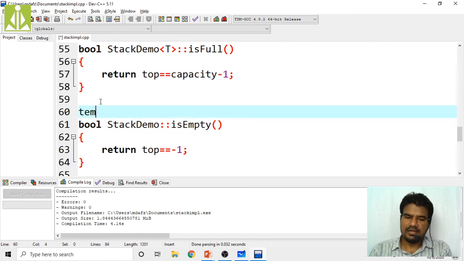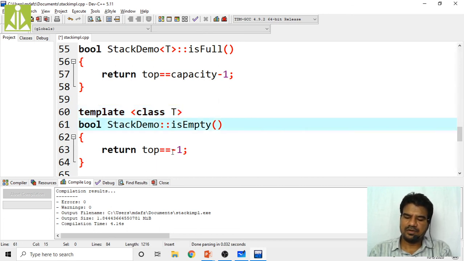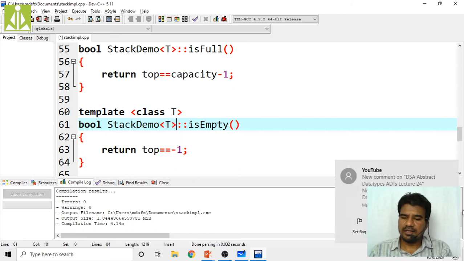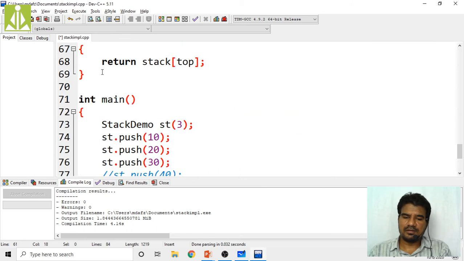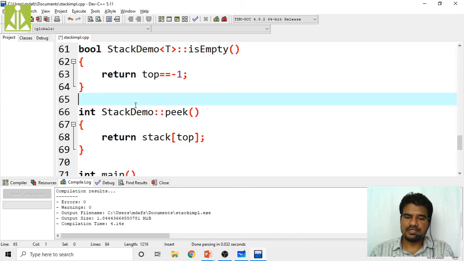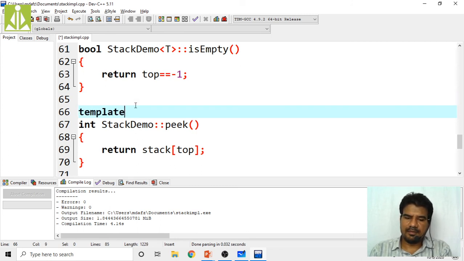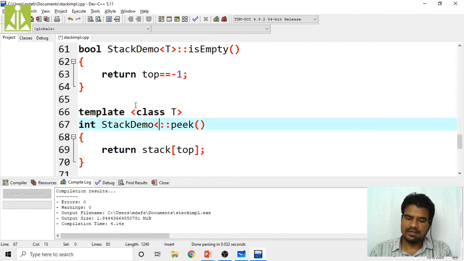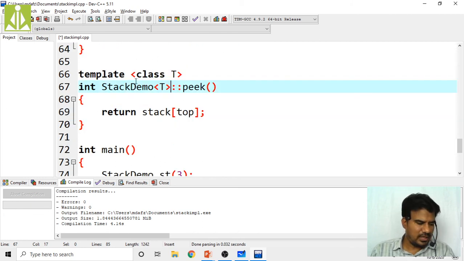And again one more thing, is empty function also we have to qualify with template definition, template class T. Okay, template class T, then here one more T. Very simple to understand. Okay, here another T. Then yes, when you are writing the main function, peek function also you have written, right? Yes, peek function also you have to qualify template class T, and here one more T. That's it.